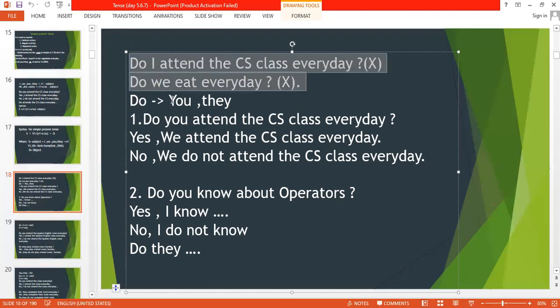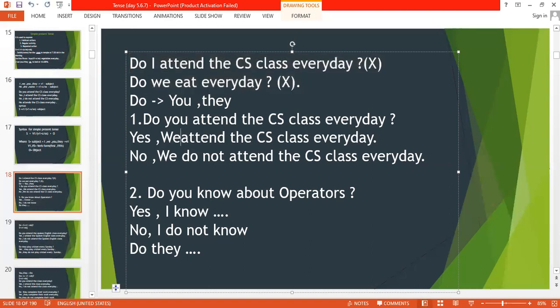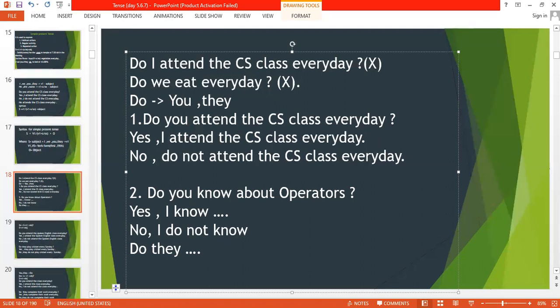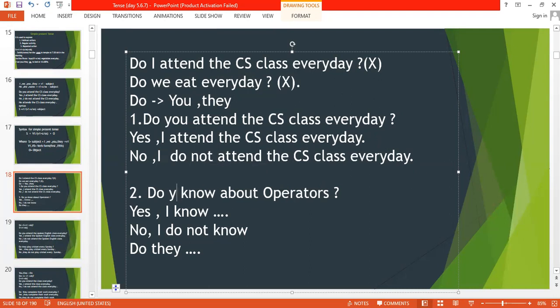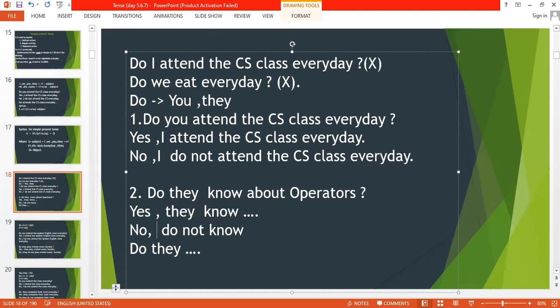So with do, you have to use only you and they. Only these two you have to use in order to ask a question. That is, do you attend? Yes, I attend. Or no, I do not attend. In the same way, do they know about operators, like C operators? Yes, they know, or no, they do not know.